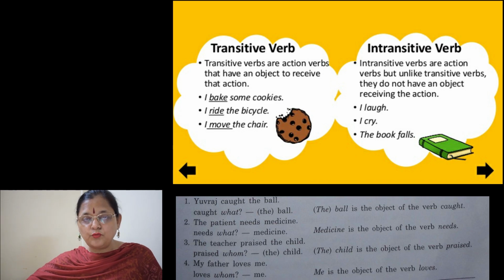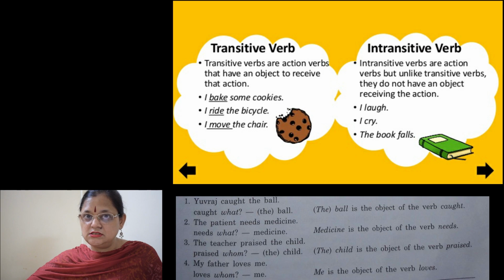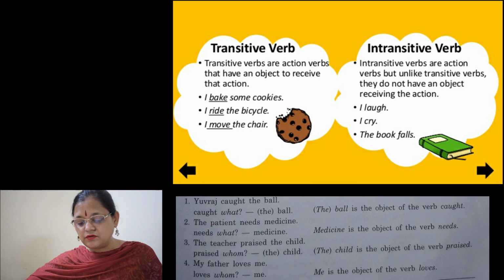Okay, I'll give you a few more examples. The patient needs medicine. Here, what is the verb? Needs. The patient needs. Needs is the verb. After the verb you ask the question: needs what? The answer will be medicine. So medicine is the object. So an object is there, so it is a transitive verb.